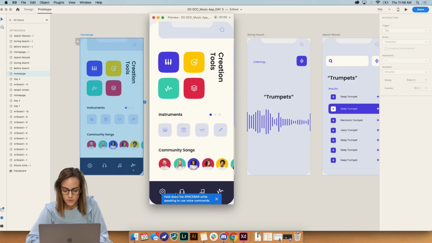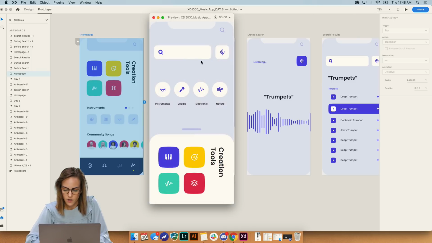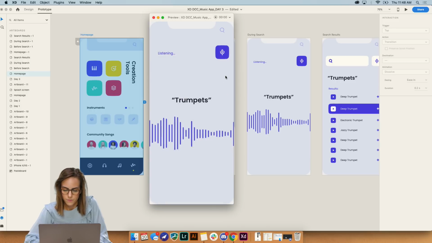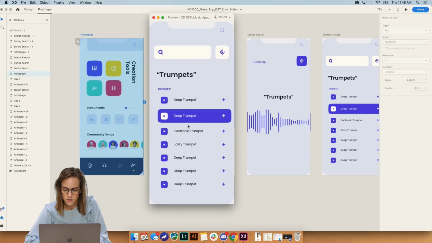And remember, when you're doing this, it gives you a little indication, but you have to hold down the space bar while you're speaking to use those voice commands. So we'll go ahead and press search. So that kind of drags down, and then I'll press this. Actually, you don't even have to press it. You have to press the space bar and say trumpets. Okay, and it's listening, and then it brings me to this. Awesome, that worked exactly how I want.